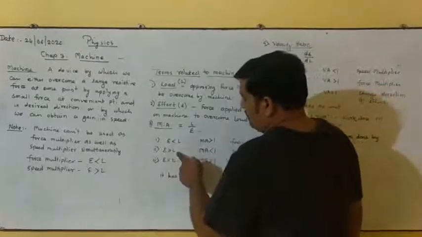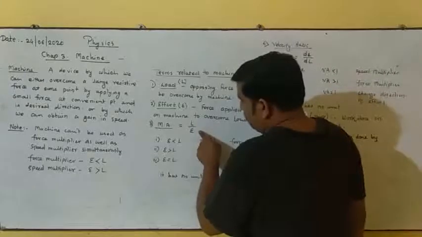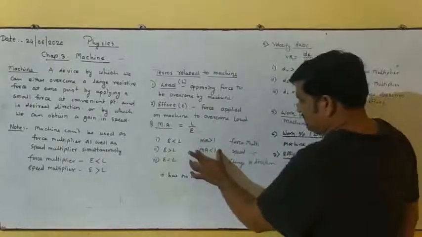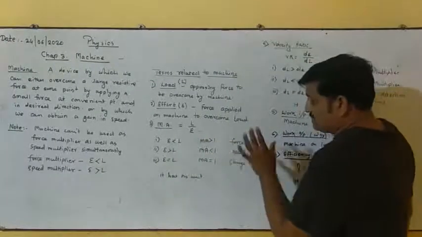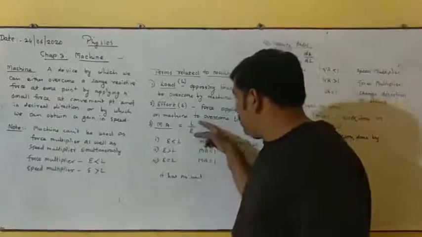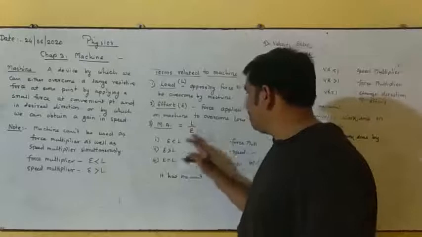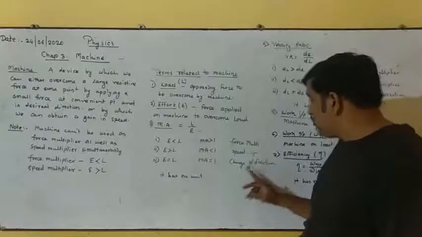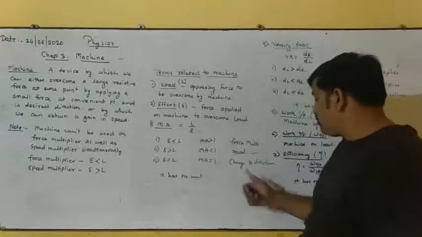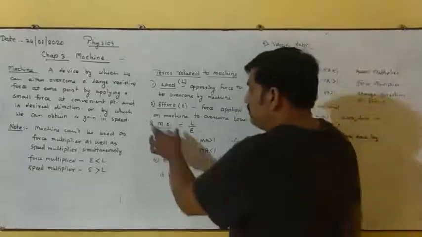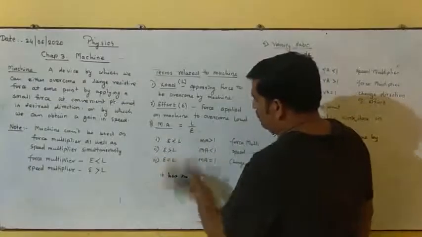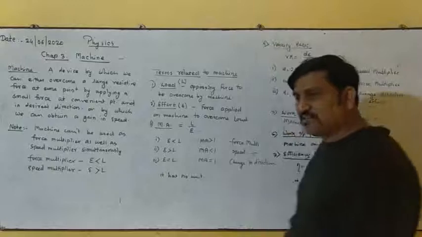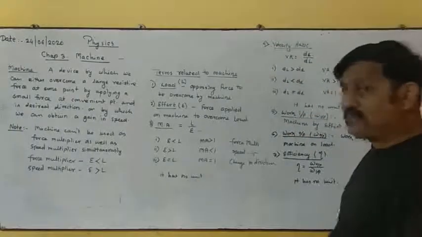Secondly, if effort is greater than load, it means denominator is more than the numerator, and we find here MA lesser than 1, and if MA is lesser than 1, then machine acts as speed multiplier. Next, when the effort and load both are equal, then both get cancelled and answer is 1, so MA is equal to 1, and if MA is 1, then the machine is used for changing direction. And for MA we can see that it has no unit because load and effort both have the same unit, so it gets cancelled and there is no unit for mechanical advantage.